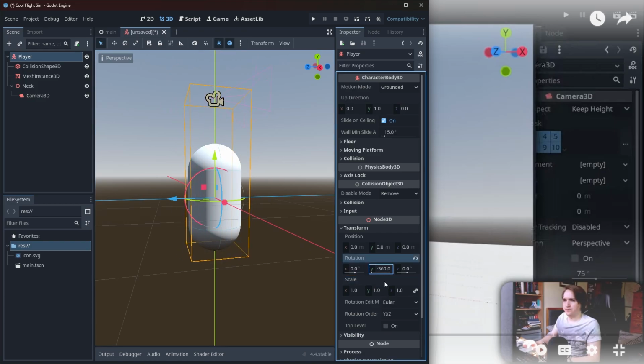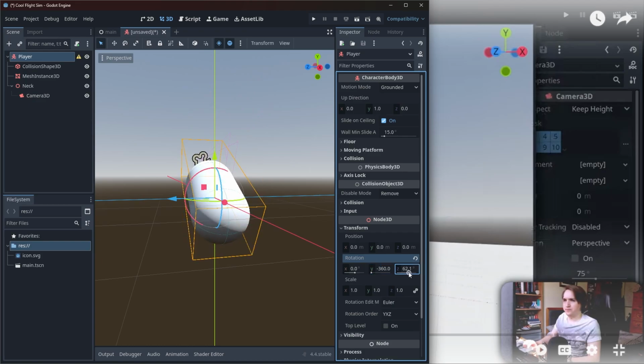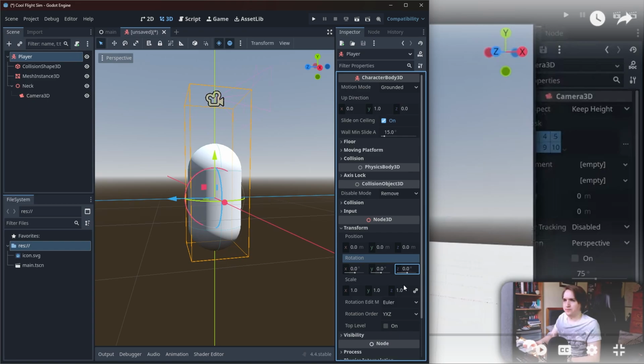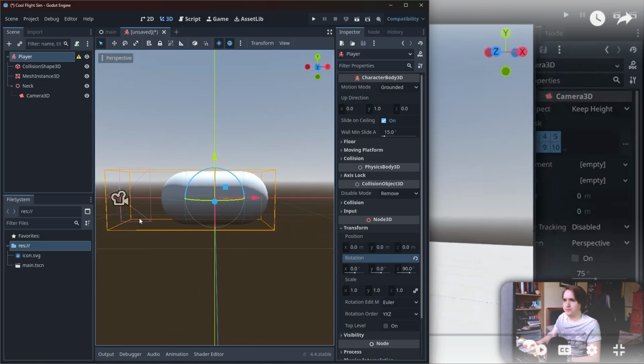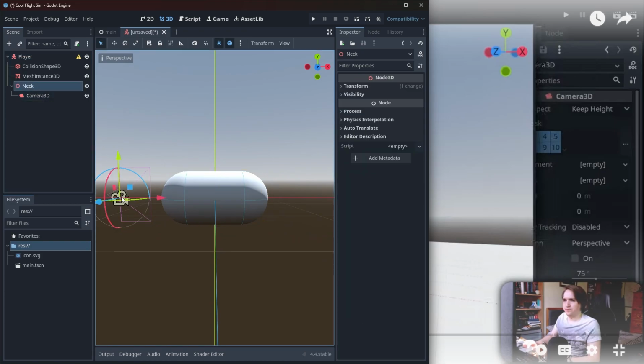Yeah, that didn't do nothing. 0. Let's see which one is this one. Okay, Z is the one. So let's go Control Z, Control Z, Control Z, and over here let's say 90. All right, now we got our spaceship looking good. All right, so where's the camera? Camera. Neck. Here you are.